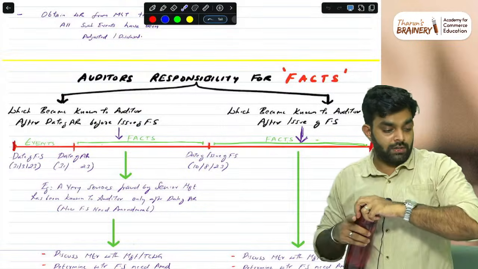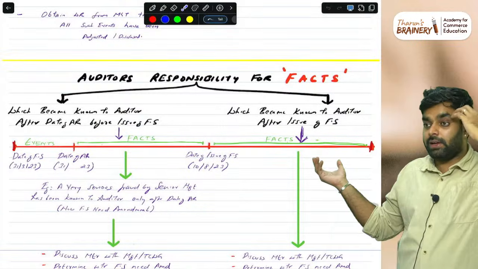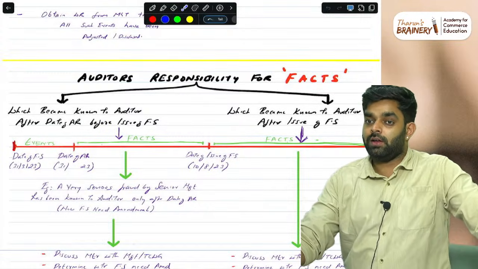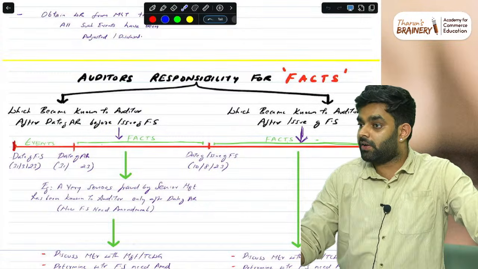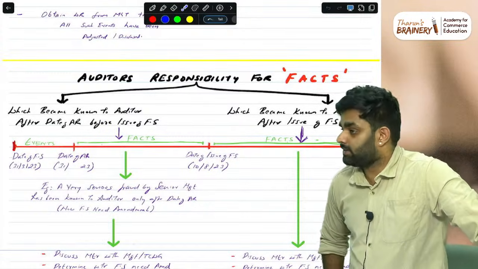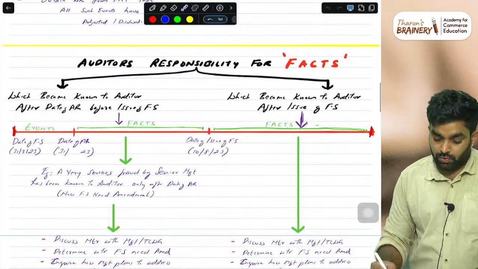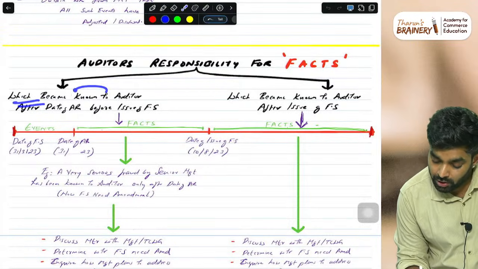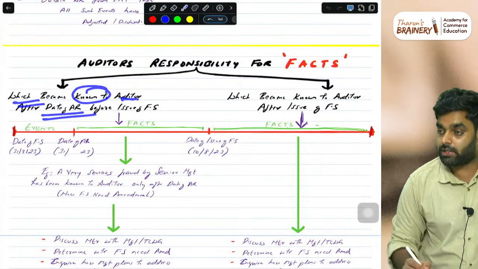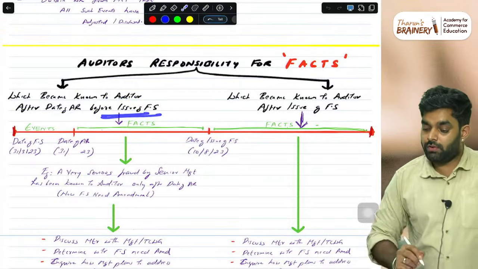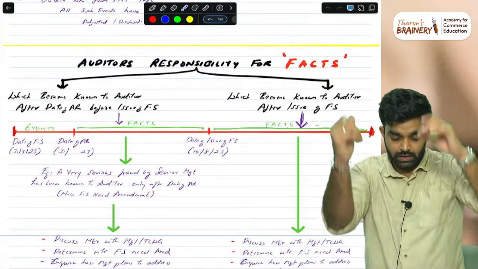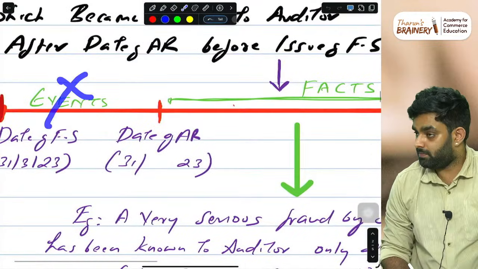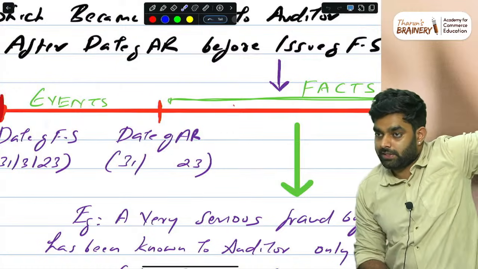because they are focusing on the inter level area, but questions are coming in a 5-year experience chartered accountant or final level area, 560. I'll show. So, the auditor's responsibility for facts which become known to the auditor after the date of the audit report, before the issue of financial statements. Yeah, that is events over. Events, whatever we did, finished, move it out.